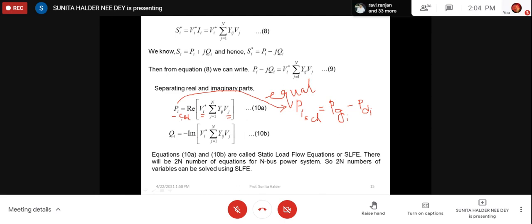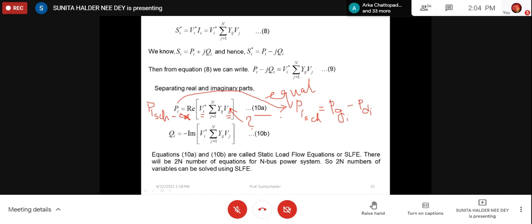And when we are calculating bus powers from this equation 10A, or if we take PI as the PI scheduled, then we can calculate VI. If we make this PI equal to PI scheduled, we can do that also, because finally it will be that. So from there, we can calculate what will be the value of VI. So equation 10A may be a possible way to calculate the VI. That's why equations 10A and 10B are called static load flow equations. Actually, they are solved to find out bus voltages. Now you can say that when we are solving VI by making PI equal to P scheduled, then why have I told about P cal.